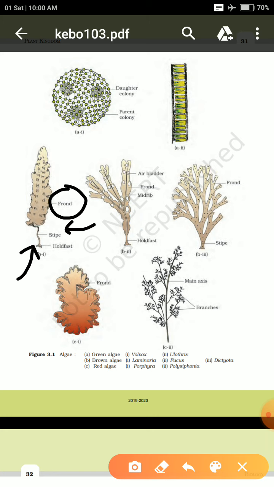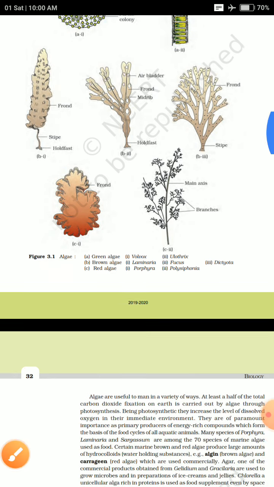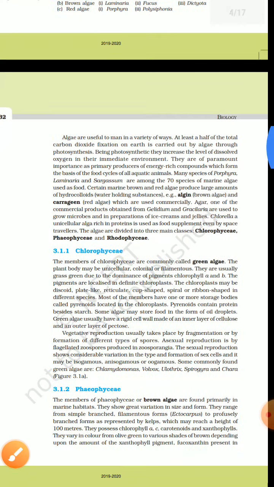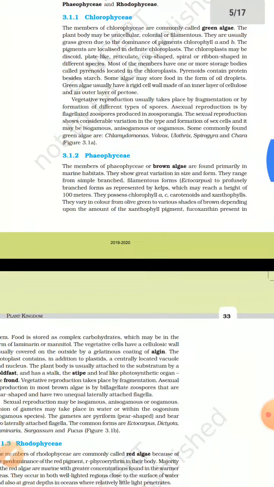They will have this hand-like structure which is known as the holdfast, which is connected to a stipe, and this stipe is connected to a leaf-like structure. We can see here the frond. We can see here also the frond. We can see the stipe. We can see the stipe here also. This is the stipe. This is the holdfast present in it. So these structures are mainly present in the brown algae, or Phaeophyceae.